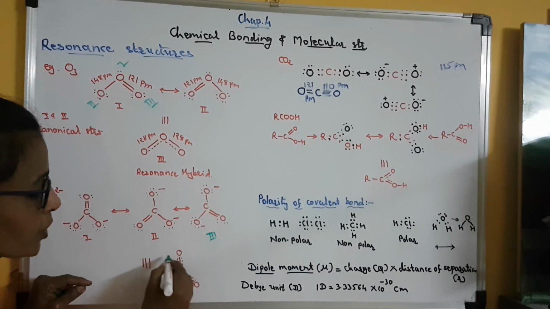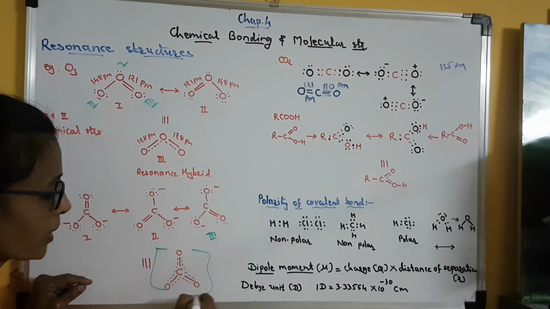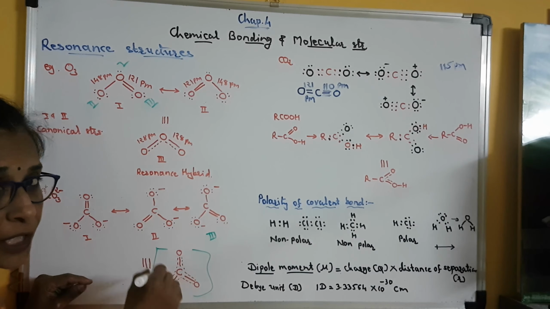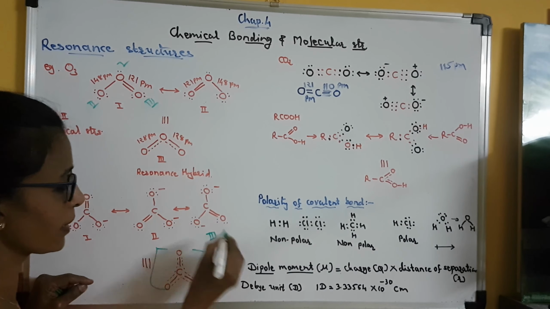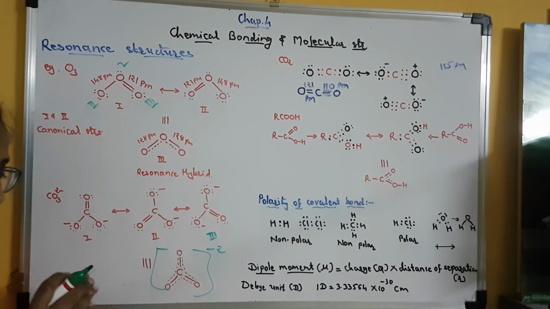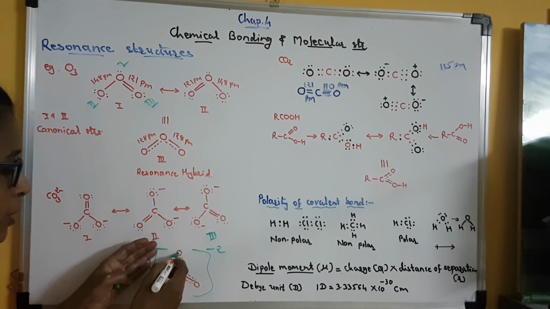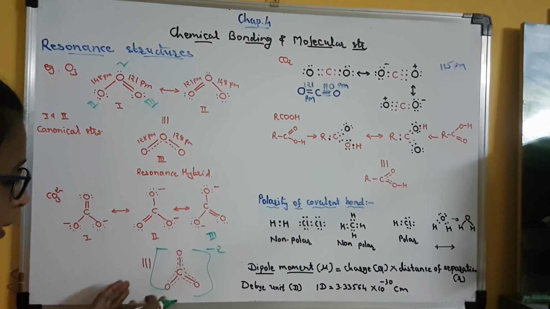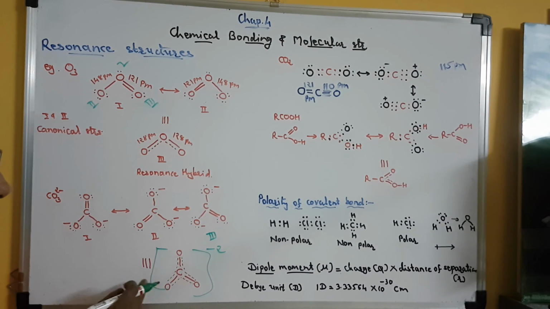Now here I have put a dotted line, and that is why I cannot show a negative sign on any particular oxygen atom. So I will write like this. Clear? So -2 charge means it can be on this oxygen or this. This is the resonance hybrid of carbonate ion. This will stabilize the ion.